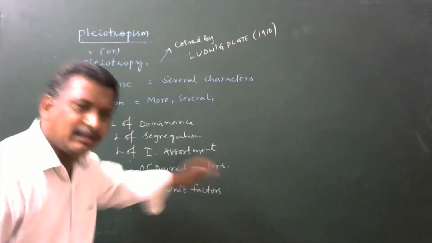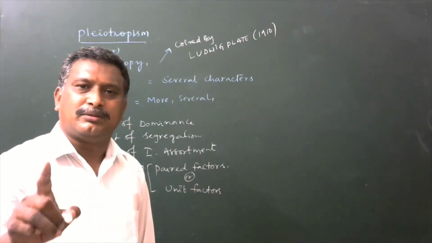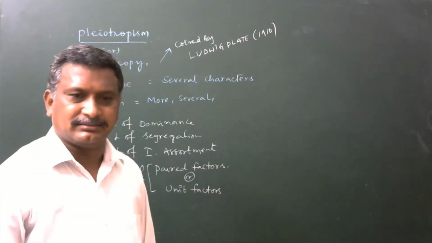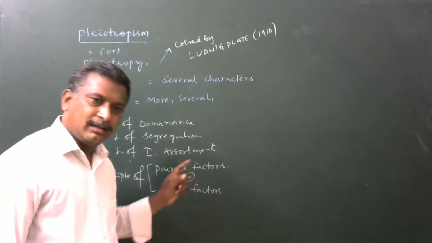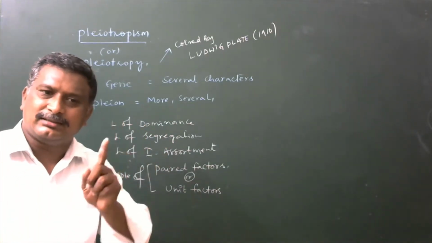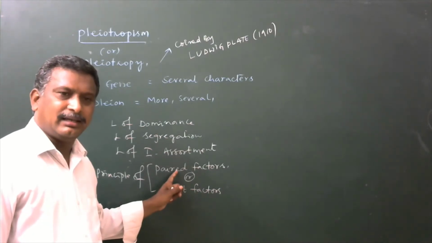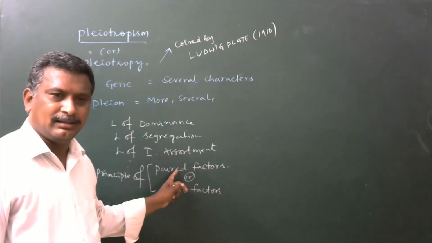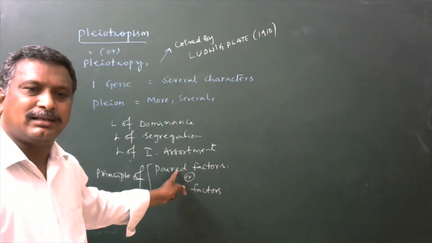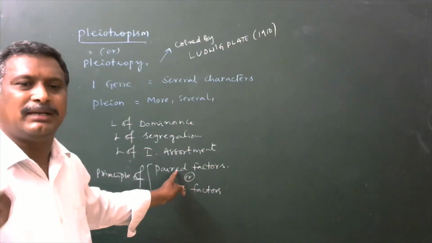According to him, one character is going to be developed, controlled, or produced by one pair of genes. Such a gene always should be in paired condition. It has two alleles. These two alleles are necessary for the production of only one character. That statement was given by Gregor Johann Mendel.